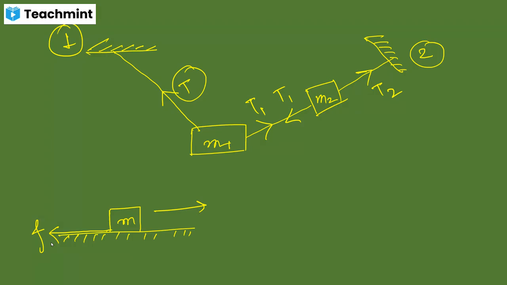Whenever the object is in the state of motion, the friction force that acts is dynamic friction. Static friction acts when the object is at rest. Dynamic friction acts when the object is in motion. So this is a small introduction.